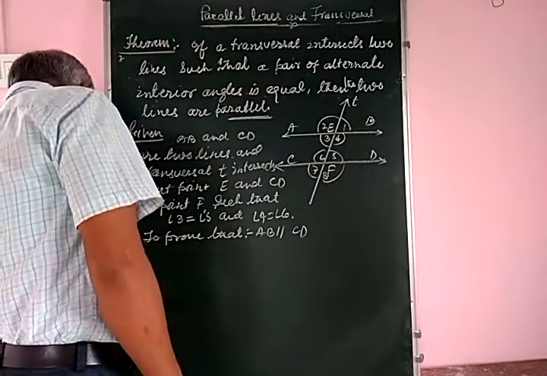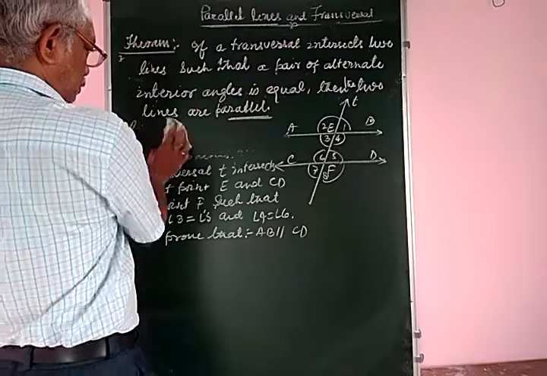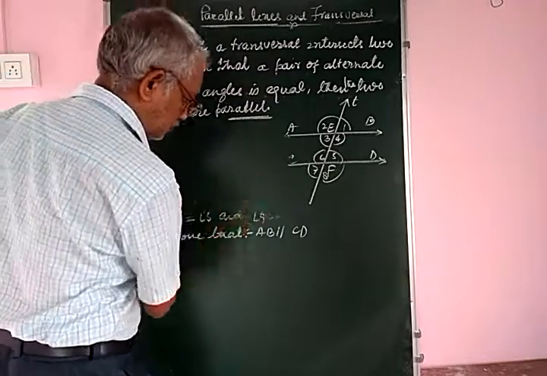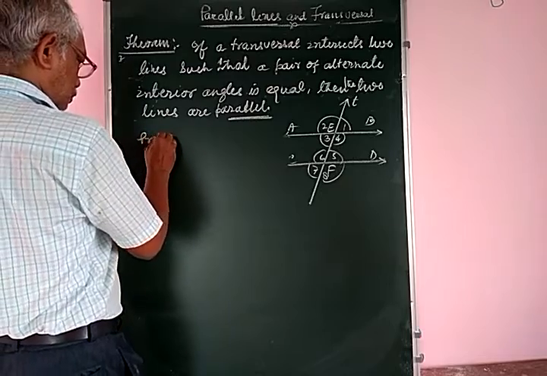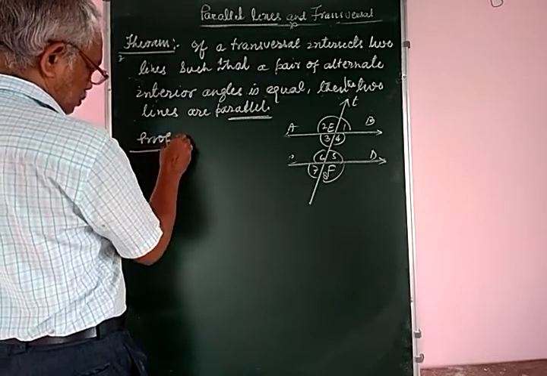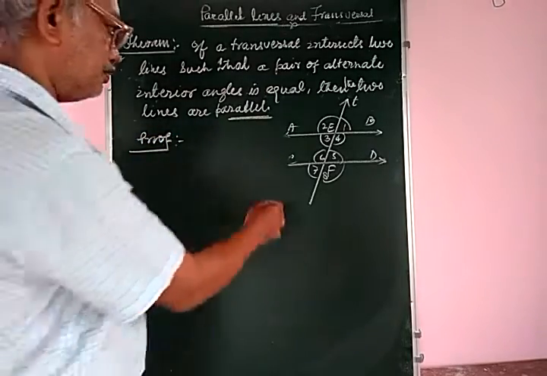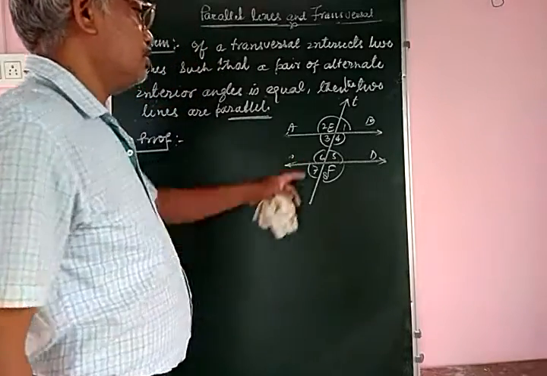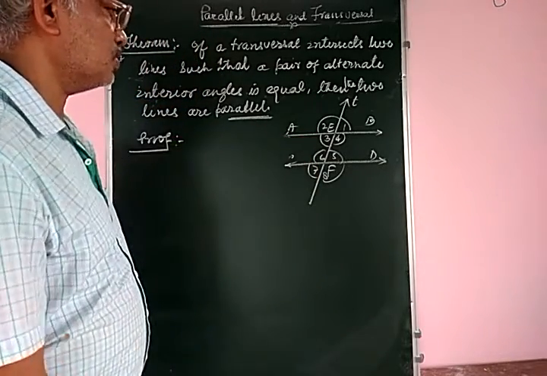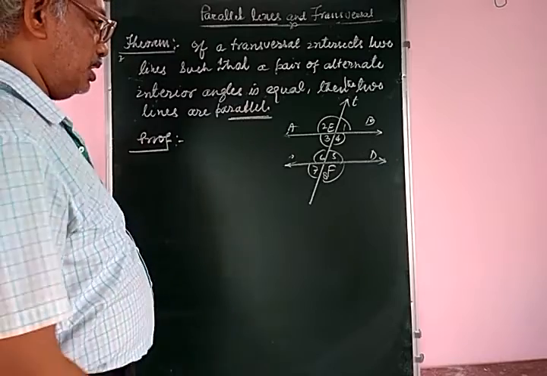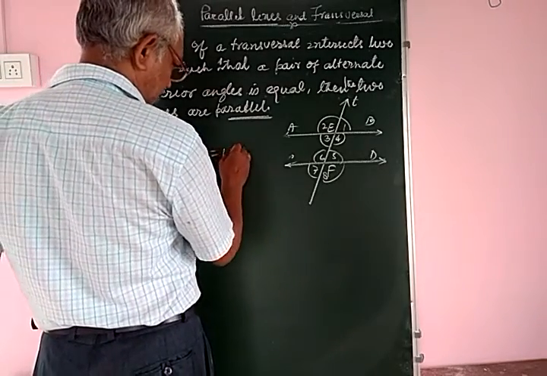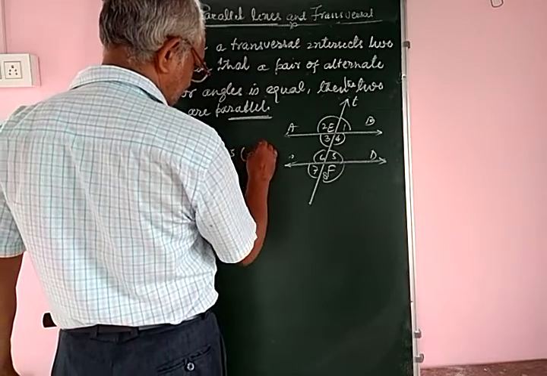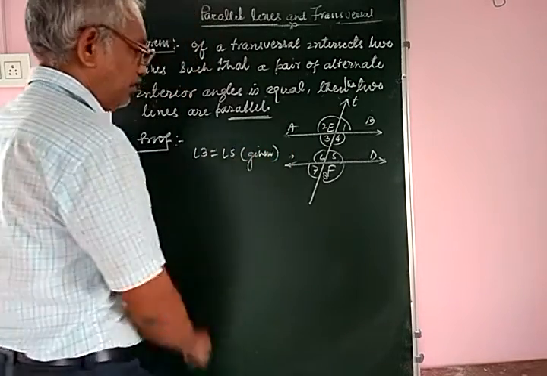Now proof. Angle 3 is equal to angle 5. Given, angle 3 is equal to angle 5.